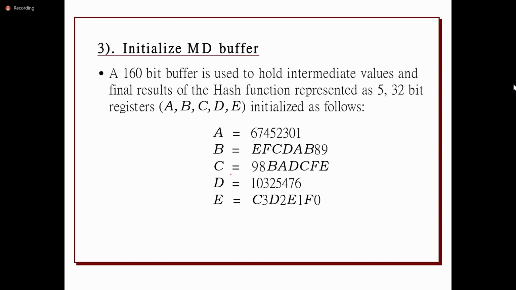Here the 160-bit buffer is used to hold the intermediate values, and the final result of the hash function is represented as 5 32-bit registers. So there are 5 blocks, or 5 registers.